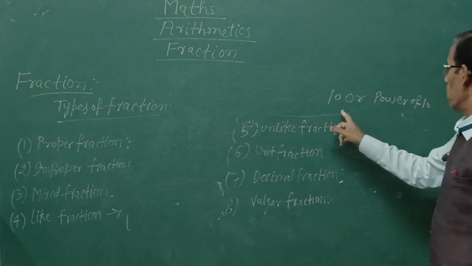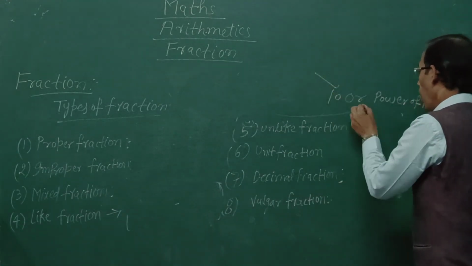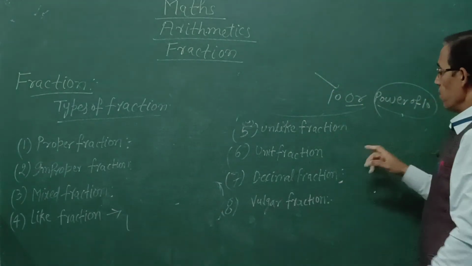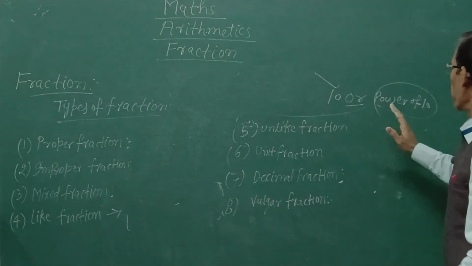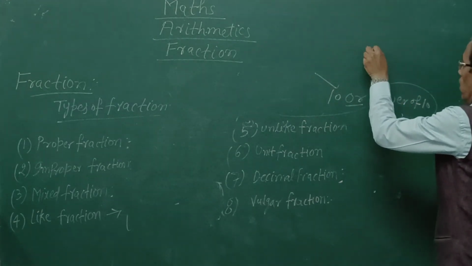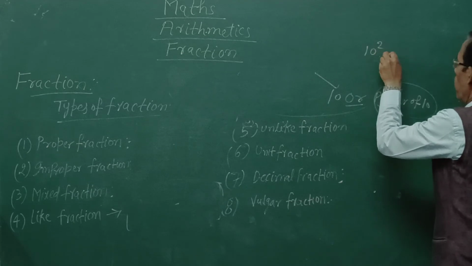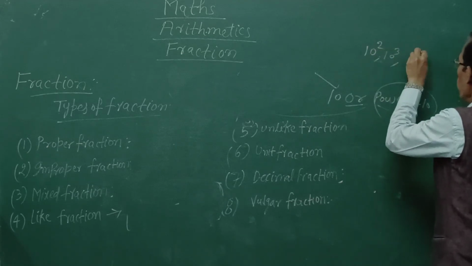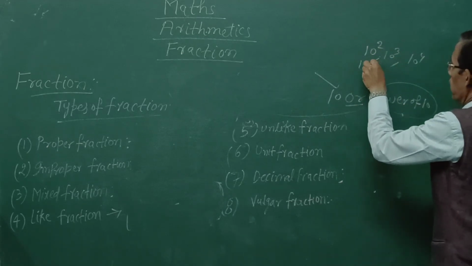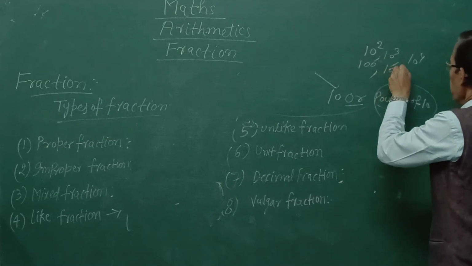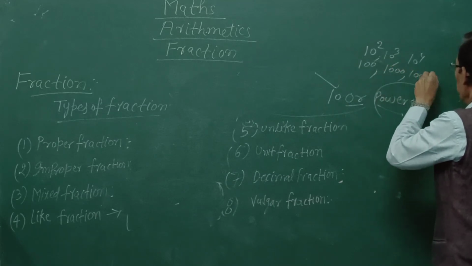A fraction whose denominator is 10 or power of 10 is called decimal fraction. Power of 10 means 10 power 2, 10 power 3, 10 power 4. 10 power 2 is 100, 10 power 3 is 1000, 10 power 4 is 10,000.